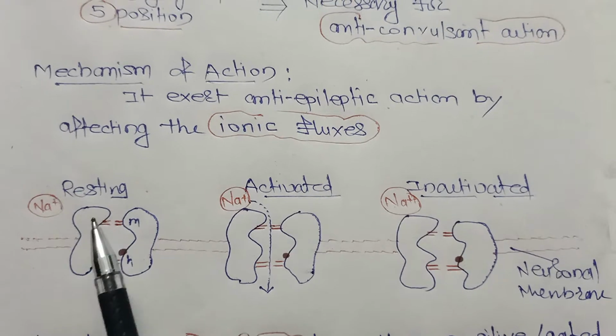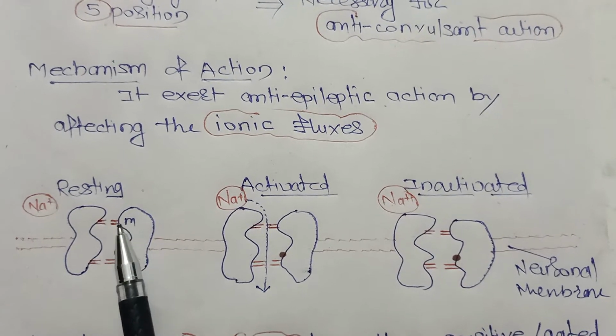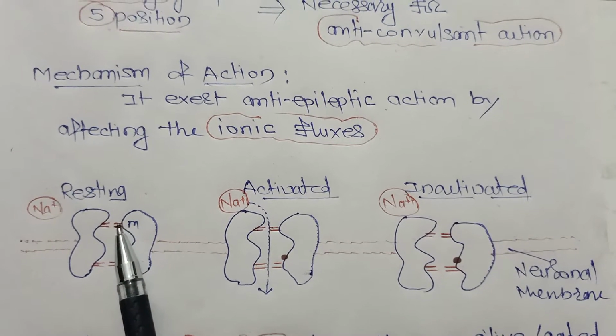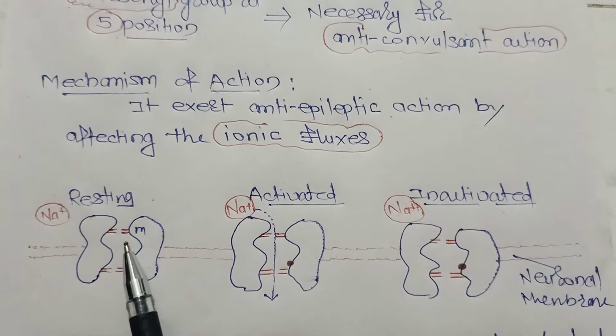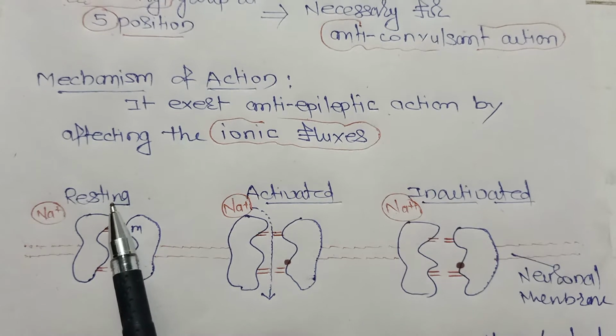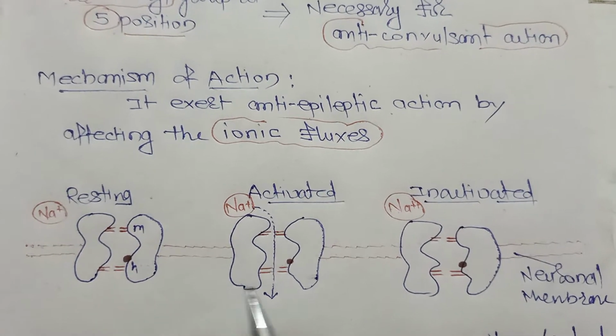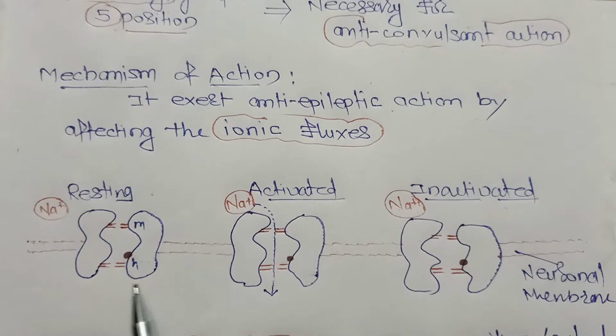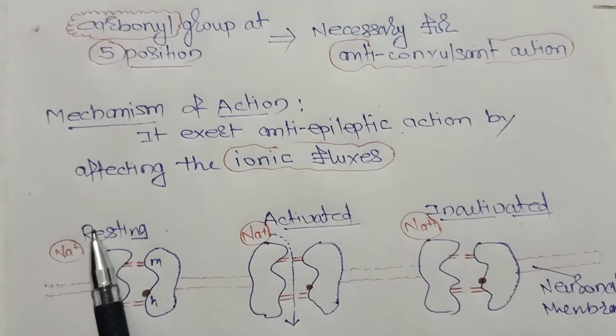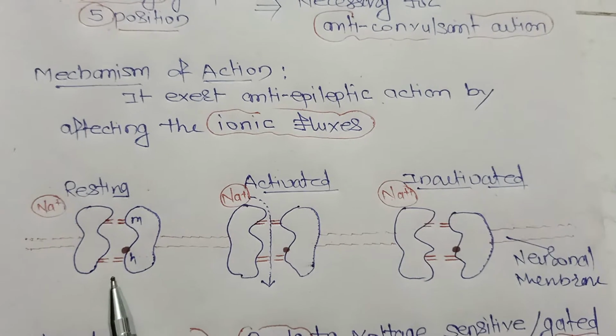In the resting phase, the activation gate is closed, so it will not allow the entry of sodium ion inside the neuron. This is the neuronal membrane.